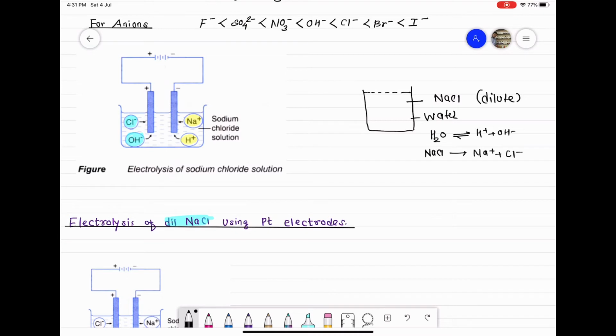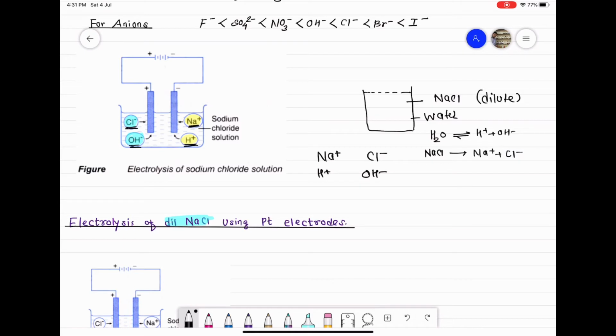the solution is a dilute solution. So class, in this solution also we have two cations, Na plus and H plus, and two anions, Cl minus and OH minus: Na plus from NaCl, H plus from water, Cl minus from NaCl, and OH minus from water.